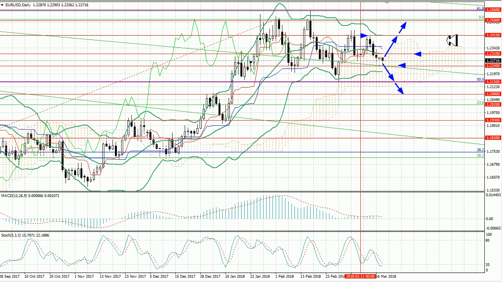Technical indicators do not provide a clear signal. Stochastic entered the oversold zone, which can lead to the reversal and the beginning of growth. MACD histogram is about to move to the negative zone and to form a sell signal.